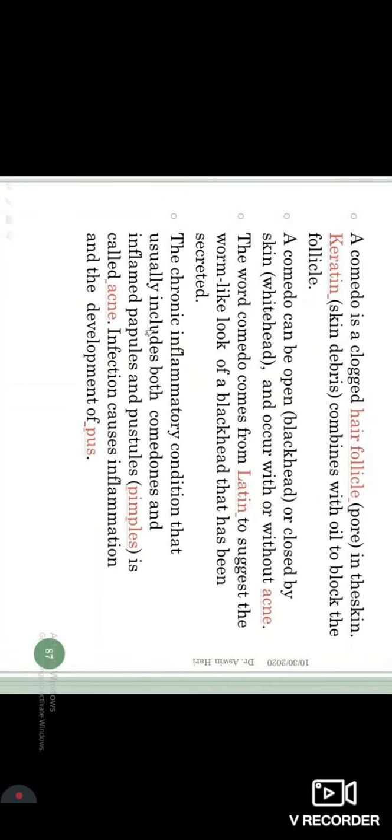Okay, so the last sentence is very much important. If you have a chronic inflammation inside a comedone, whether it be a blackhead or a whitehead, over a period of time there is every possibility that it can secondarily get infected by bacteria and cause a pustule. It can produce pus, and in that case, you call it acne. And in these cases, obviously, releasing out the pus is the treatment.